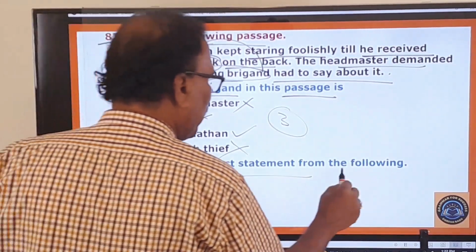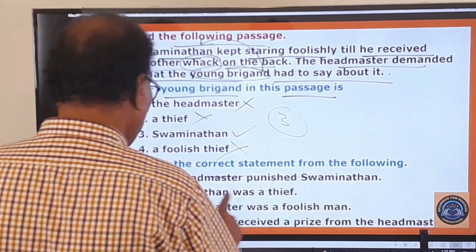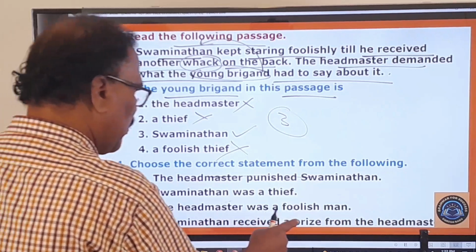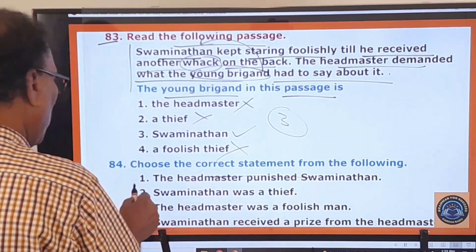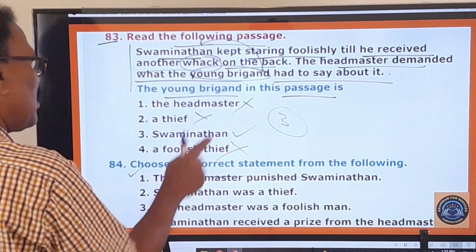Choose the correct statement from the following. The headmaster punished Swaminathan. Swaminathan was a thief. The headmaster was a foolish man. Swaminathan received a prize from the headmaster. No. So the very first one, the headmaster punished Swaminathan, that's the answer from this.